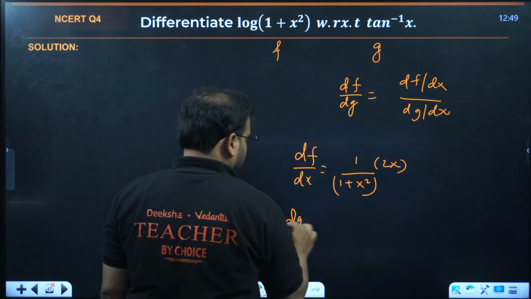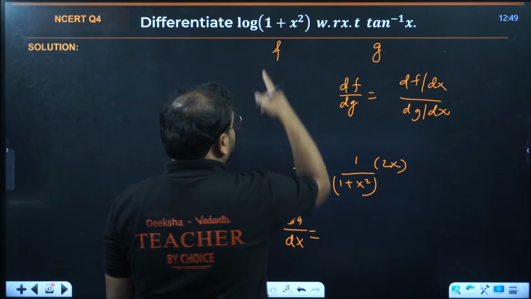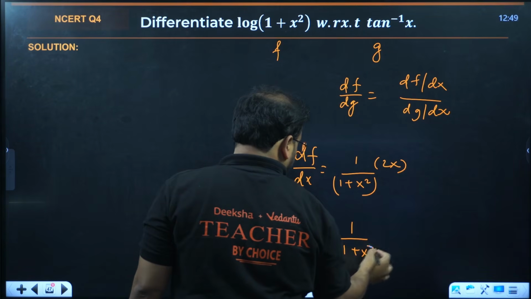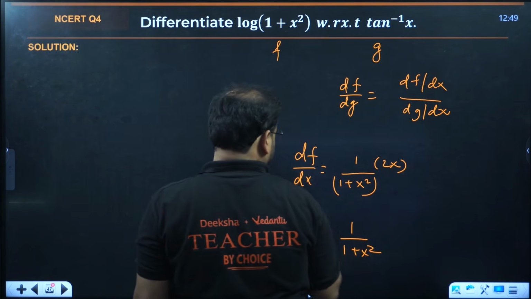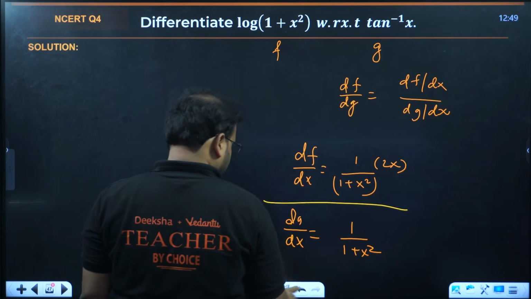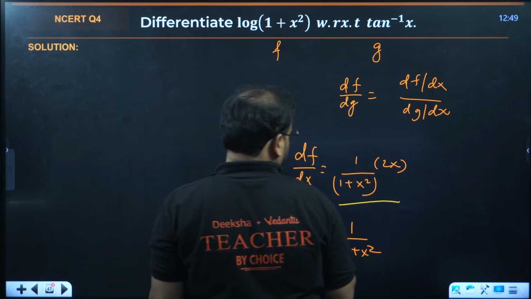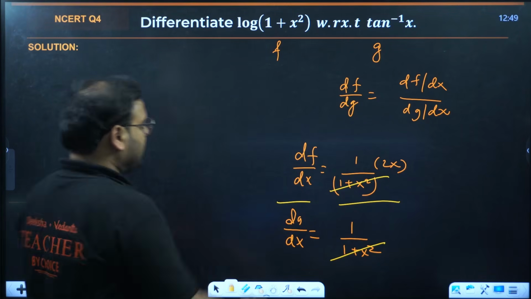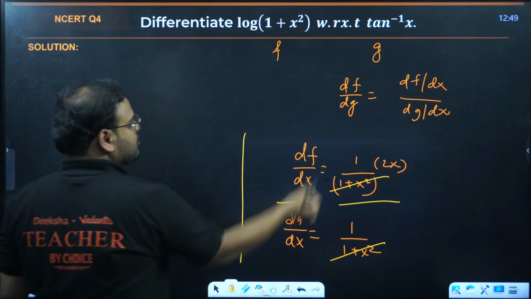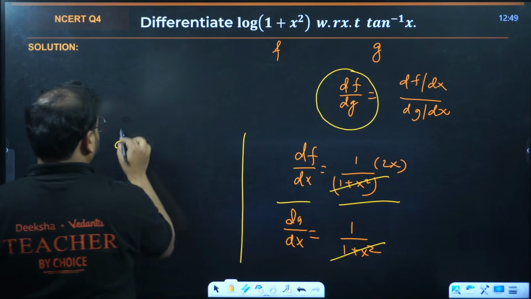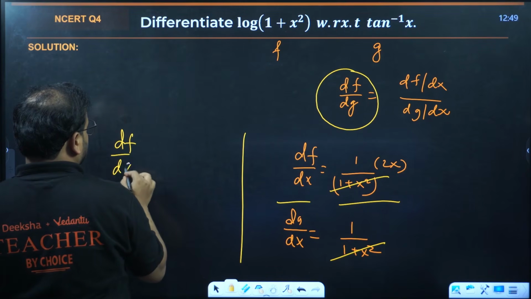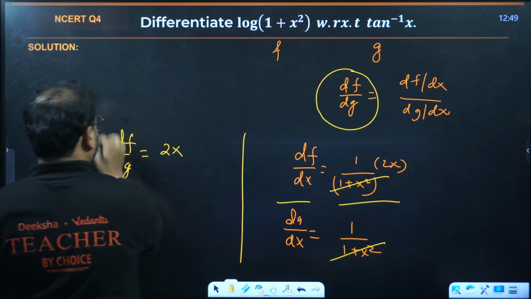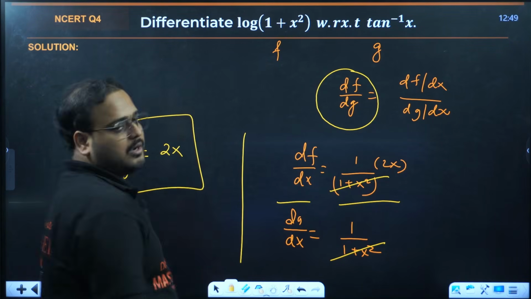Let's do dg by dx also. We have tan inverse, that becomes simply 1 upon 1 plus x square. The derivative of tan inverse is simple. We want the ratio, so take the ratio here and here. Check, this part will cancel, this part will cancel. So my answer is coming very clearly. This ratio is df by dg, and this becomes only 2x. The answer is only 2x. Clear?